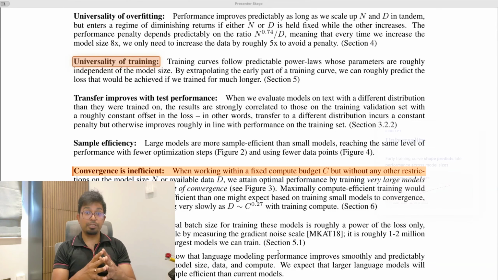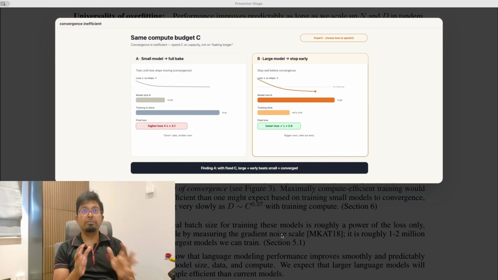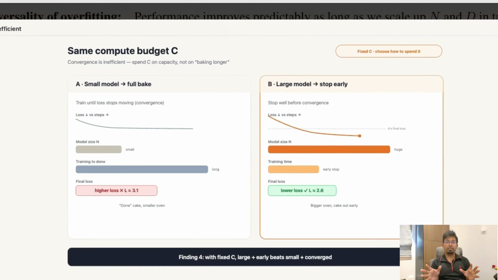4. Convergence is inefficient. Now, this is quite interesting. Say you have a fixed compute budget, which most companies would have. That means you can only afford to run training for so long or with so many machines. But you're not restricted on how big your model can be or how much data you can use. Now look at the board. Same compute budget on both sides.